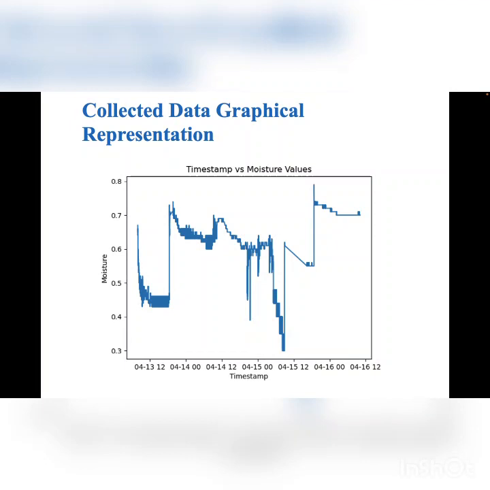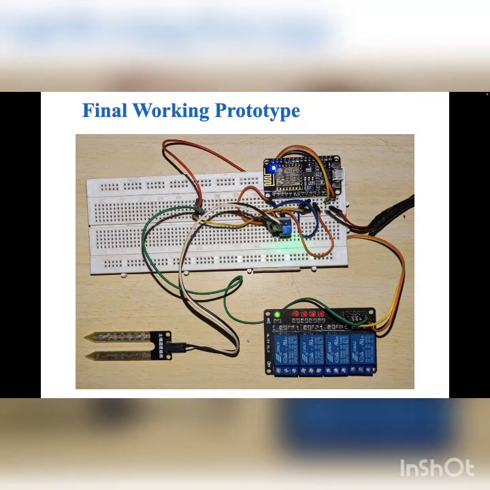Here is given the timestamp versus moisture values graph. As we can see, the moisture values start near 0.7 and go all the way down to 0.4. Then there occurs a sudden increase in moisture. At that time, the irrigation was started, and along with that, it continues. This was all about the data collection of this model.